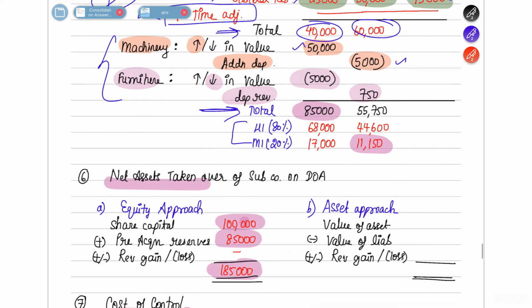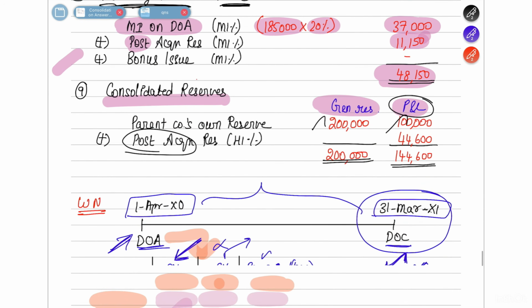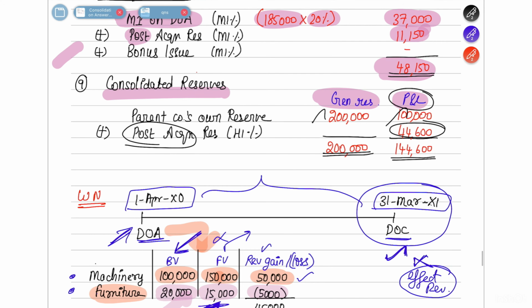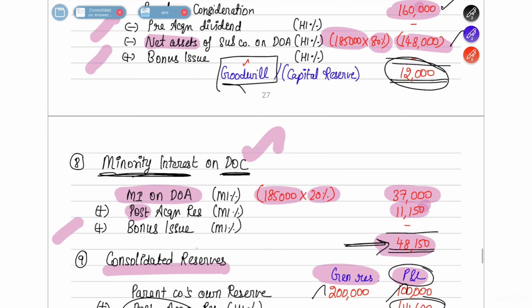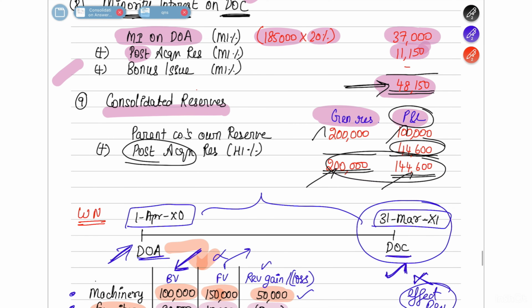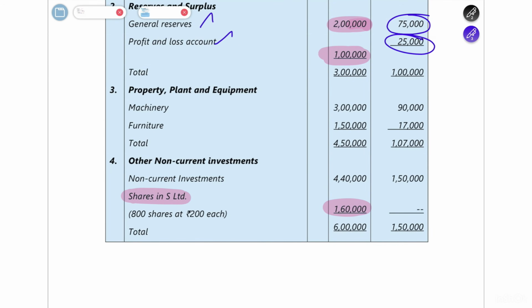So post acquisition reserve of holding interest is 44,600. You will add it, and this will be your total consolidated reserves. Hope you understood this. So our minority interest is 48,150. We have a goodwill of 12,000, and then we have a total consolidated reserve of 2 lakh plus 1,44,600, which is 3,44,600. All these three adjustments you have to give in the books.